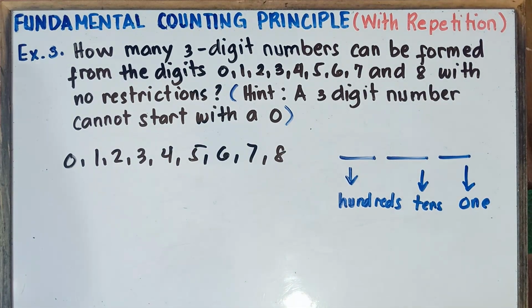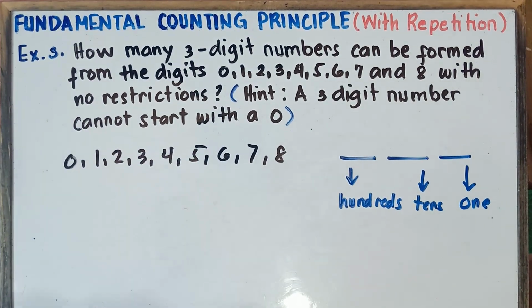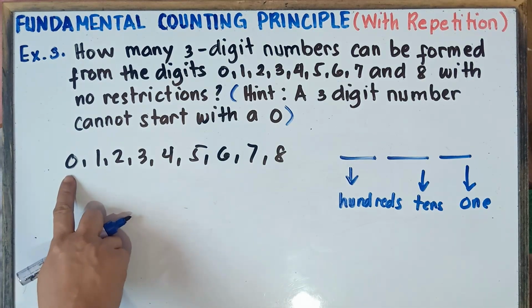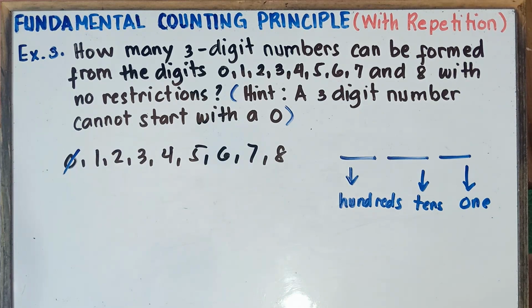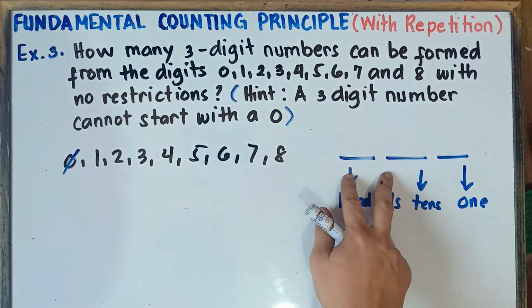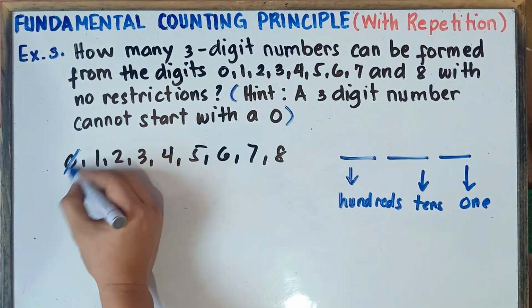Now, for the first number, we can never select 0. So we will ignore 0 for the first number. A 3-digit number should not start with 0, so we will neglect 0.